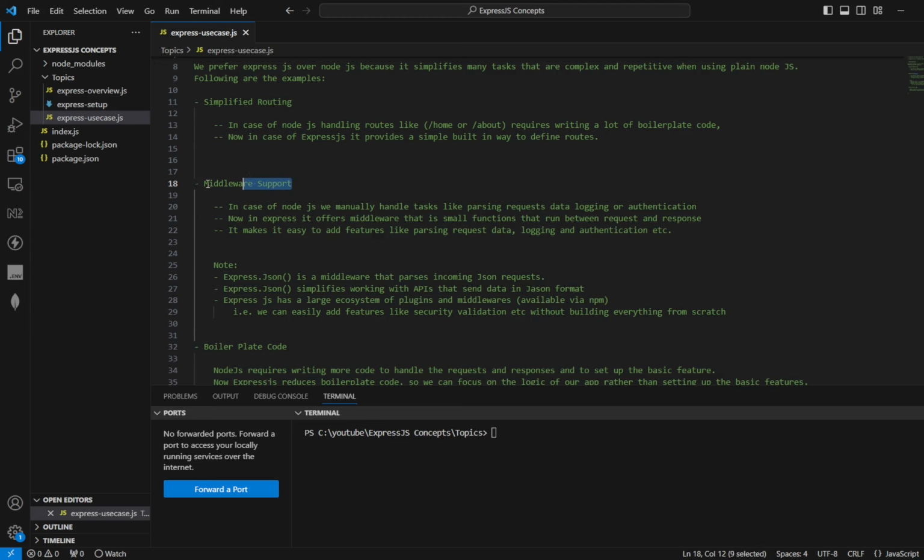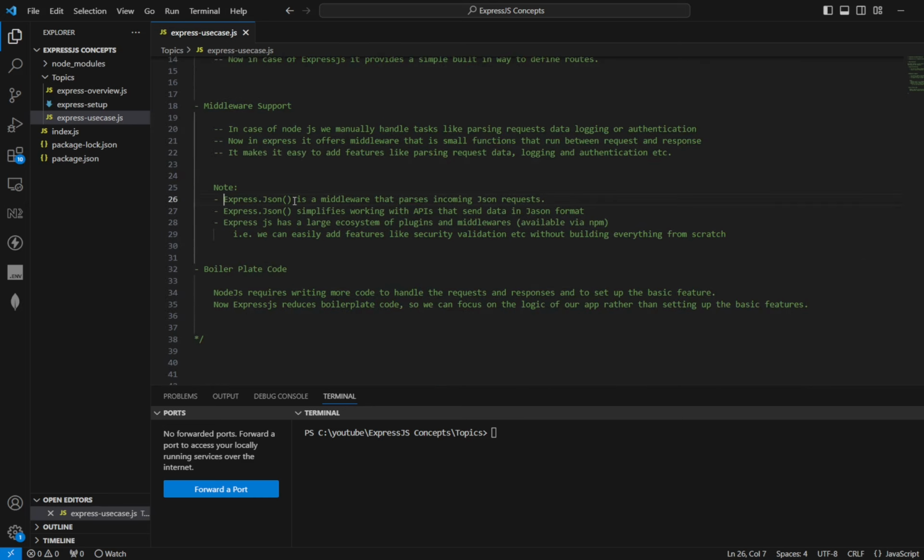The second one is middleware support in Express.js. In Node.js, we manually handle tasks like parsing request data, logging, or authentication. Express.js offers middleware, which are small functions that run between request and response, and it makes it easy to add features like parsing request data, logging, and authentication. For example, express.json is a middleware that parses incoming JSON requests and simplifies working with APIs that send data in JSON format.